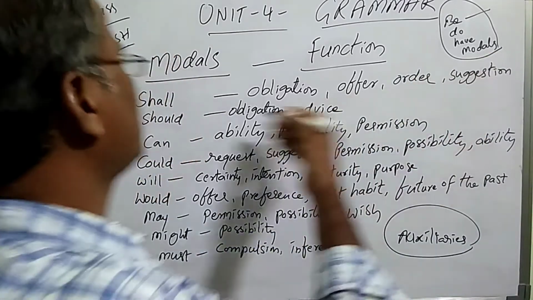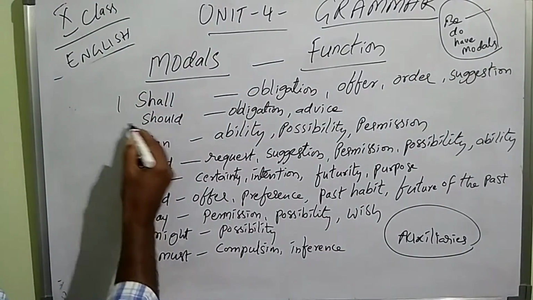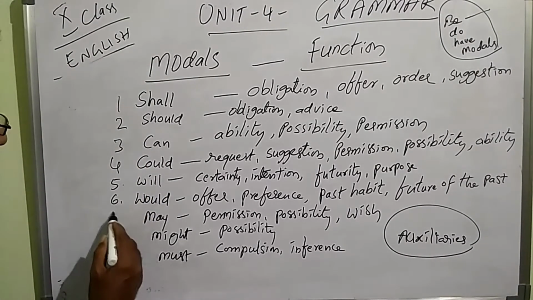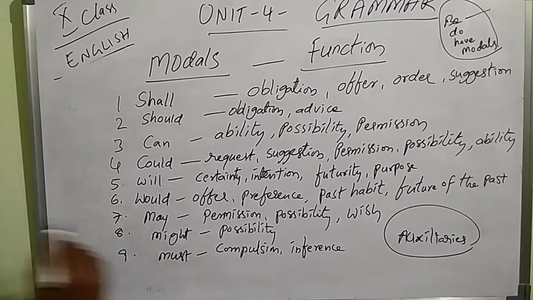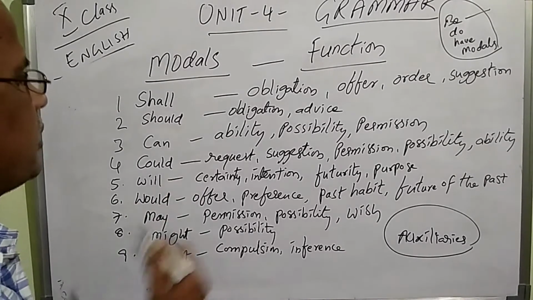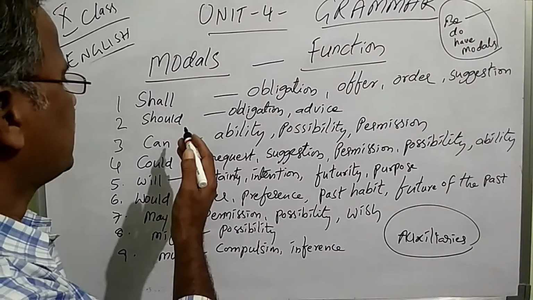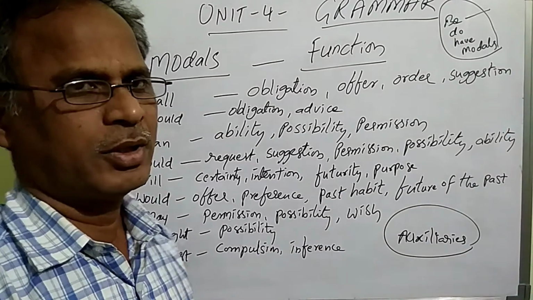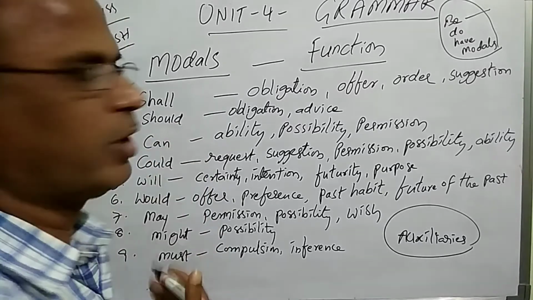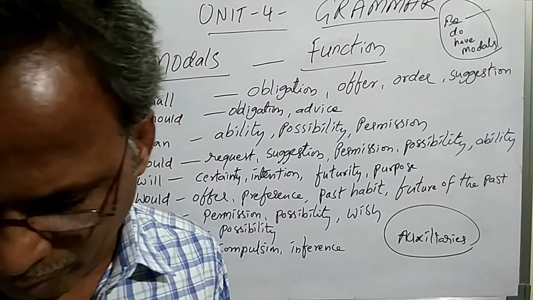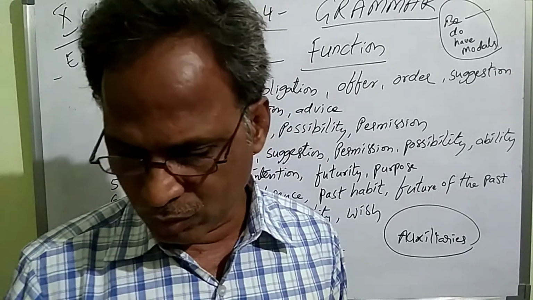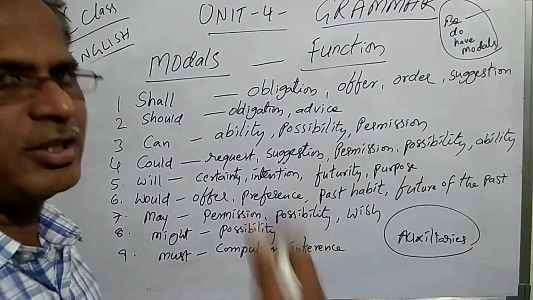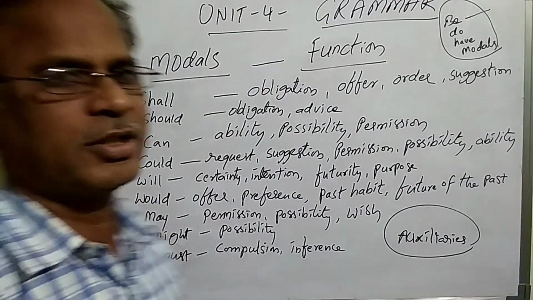And when you come to models, these are the models: shall and should, can, could, will, and would, may, might, must. Generally, any subject can come before these models. There is no particular rule, and there is no subject and verb agreement for these models. Any subject can be used before these models.